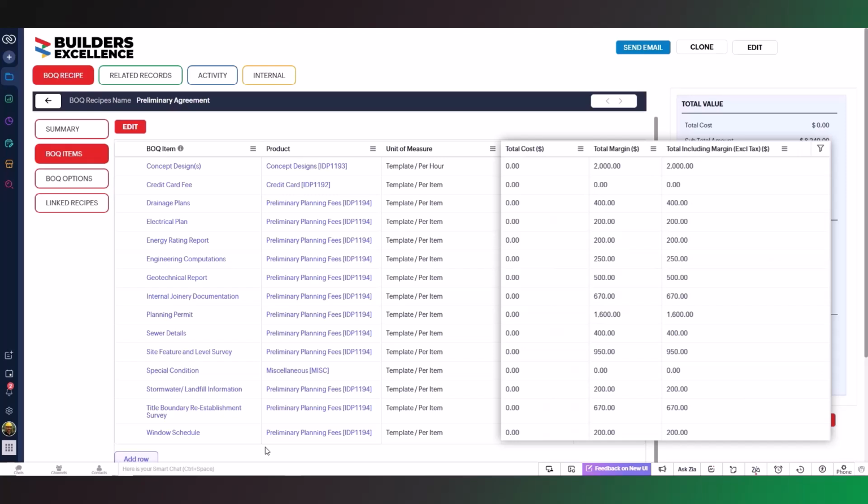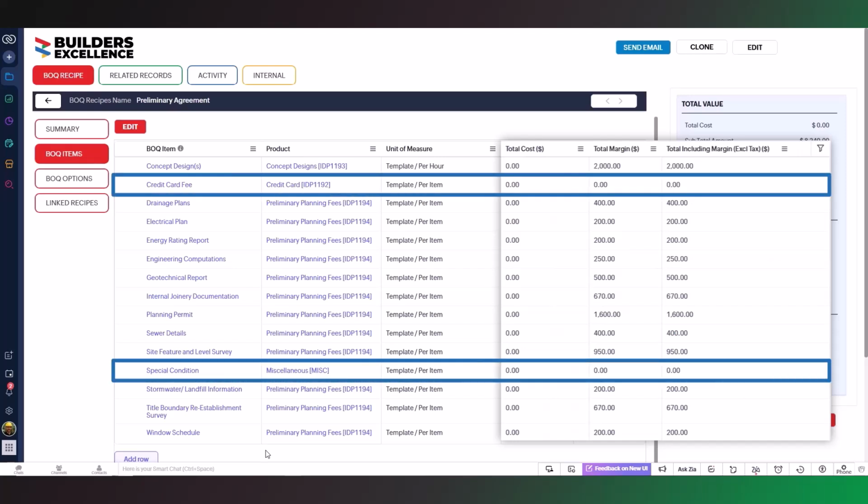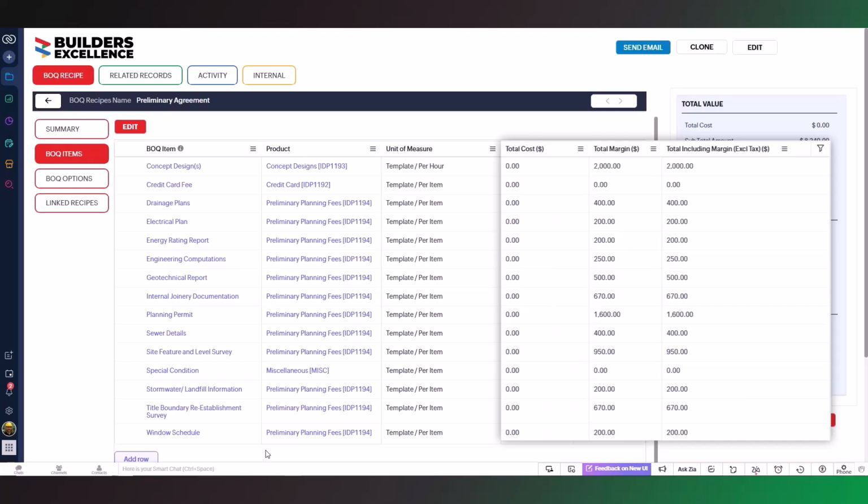If you have the option to pay by credit card, and you charge the customer the credit card fee, you will need this BOQ item for the credit card. As the fee is subject to the amount, the BOQ item can also be 0, as it will be automatically updated from a signed agreement.